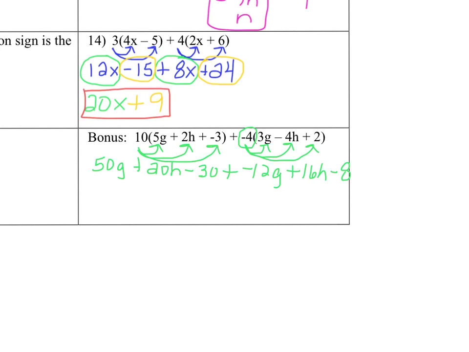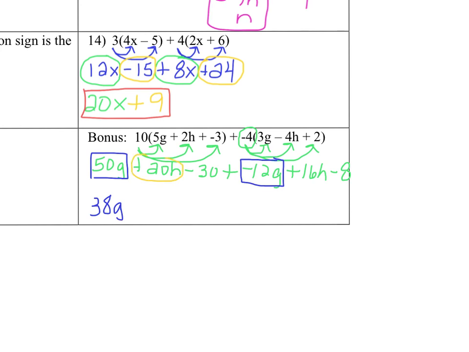Okay, now let's look at our like terms. We have 50g. Combine that with negative 12g, and what is that, 38g? Sometimes I like to do this and keep them the same color.